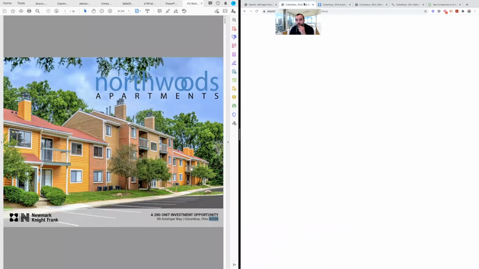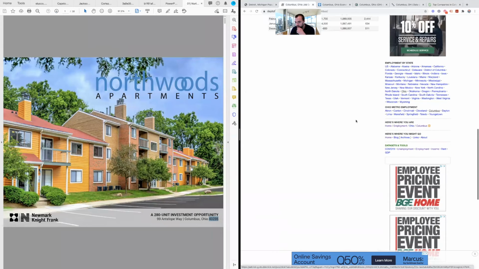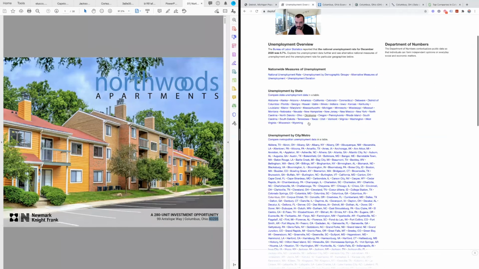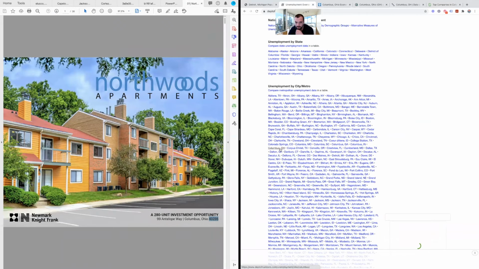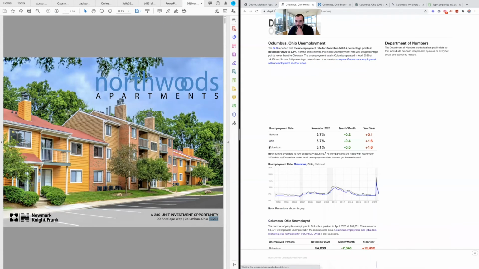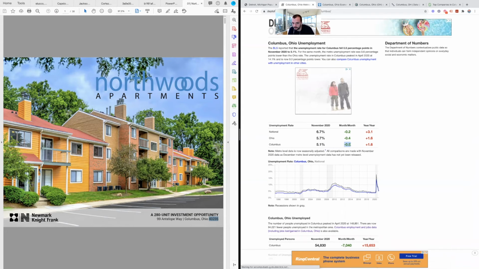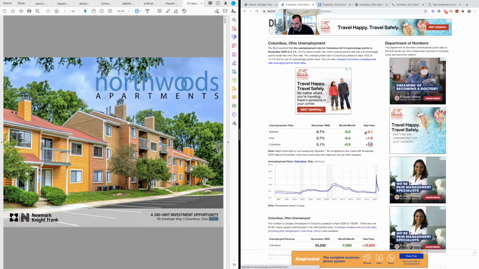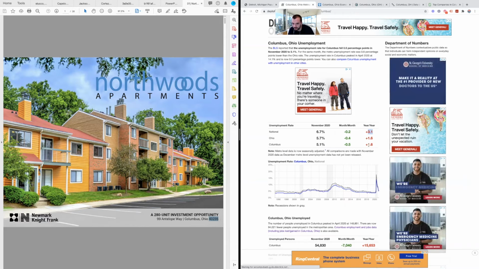And here we can come over here to Columbus, Ohio. We'll go to unemployment, which is just this is the Department of Numbers. We're gonna come down. We're gonna find our city, Columbus, Ohio, and we can see the unemployment rate. So looks like month over month, we're moving in the right direction. National, they're coming back a little bit faster than national. Year over year, they've only added 1.6, and national has been doing a lot worse, which can be kind of expected.